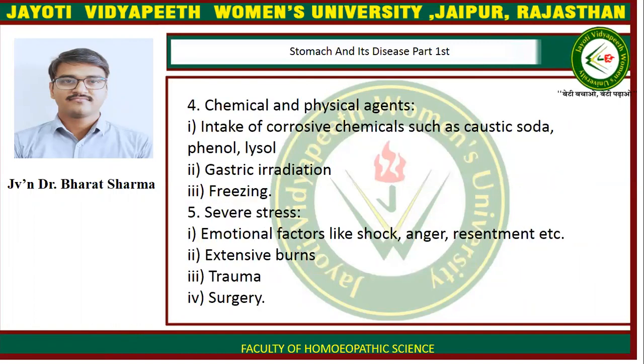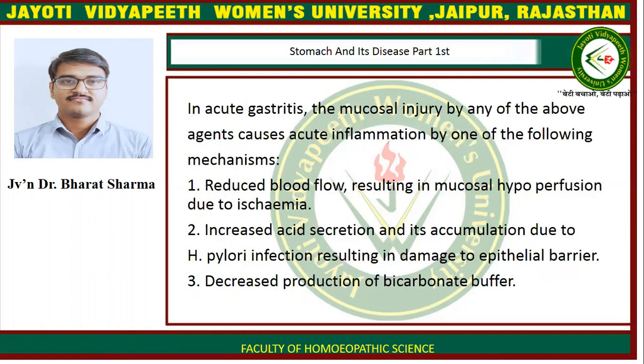Fourth is chemical and physical agents, intake of corrosive chemicals such as caustic soda, phenol, lysol, gastric irritation or freezing. Fifth is severe stress, emotional factors like shock, anger, resentment, etc., extensive burns, trauma, and surgery. In acute gastritis, the mucosal injury by any of the above agents causes acute inflammation by one of the following mechanisms, either by reduced blood flow resulting in mucosal hypoperfusion due to ischemia, or increased acid secretion and its accumulation due to the H. pylori infection resulting in damage to the epithelial barrier and decreased production of the bicarbonate buffer.